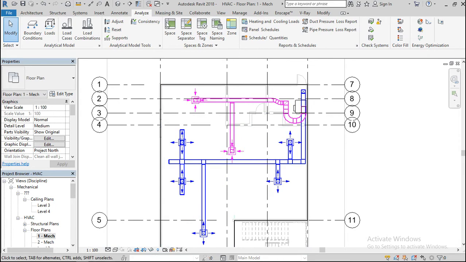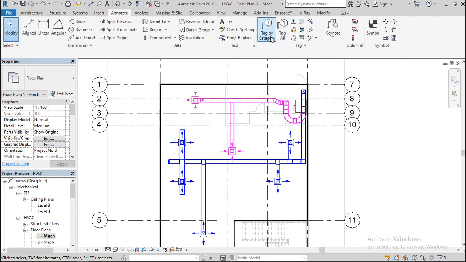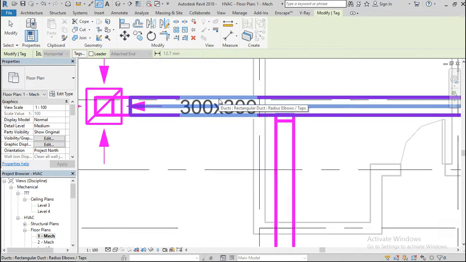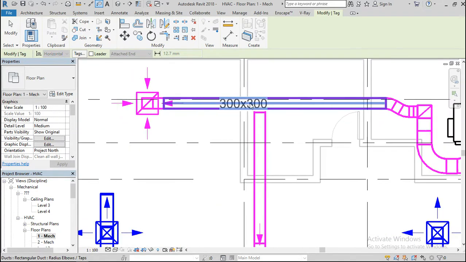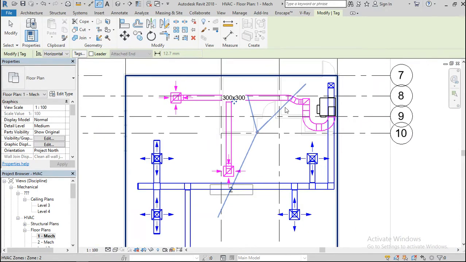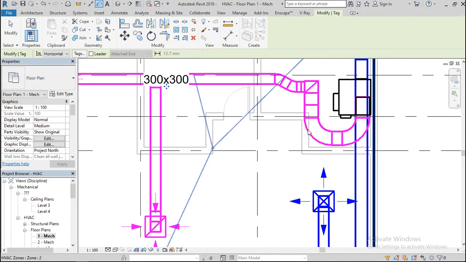Now let's create some tags. Annotate, head. Let's add tag, remove leader. I just want some measurements. So this one, I want a few measurements. This I need a leader.